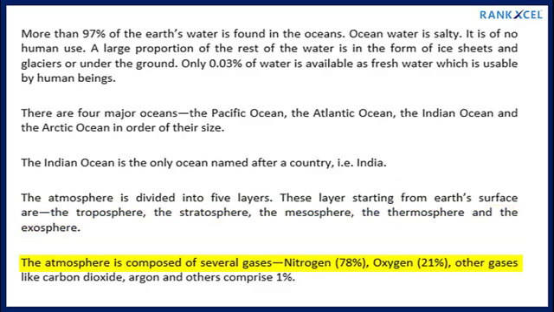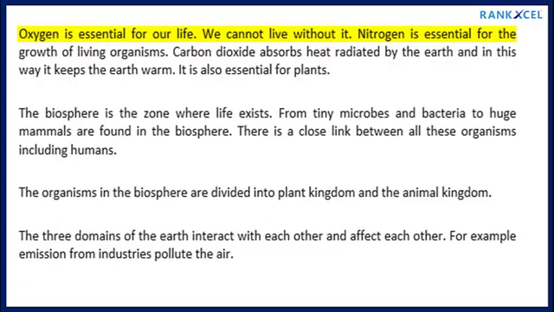The atmosphere is composed of several gases: nitrogen, 78%, oxygen, 21%, other gases like carbon dioxide, argon and others comprise 1%. Oxygen is essential for our life. We cannot live without it. Nitrogen is essential for the growth of living organisms. Carbon dioxide absorbs heat radiated by the earth, and in this way it keeps the earth warm. It is also essential for plants.